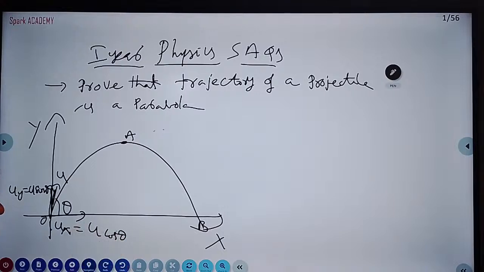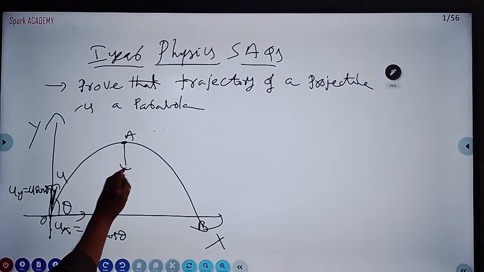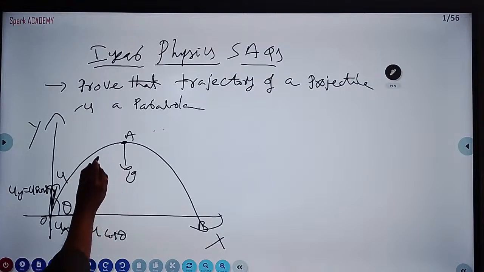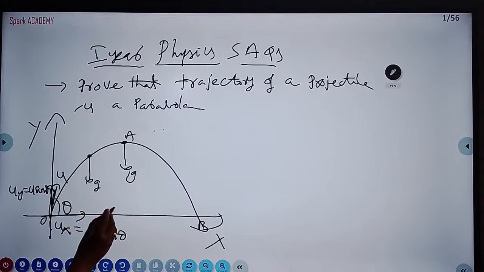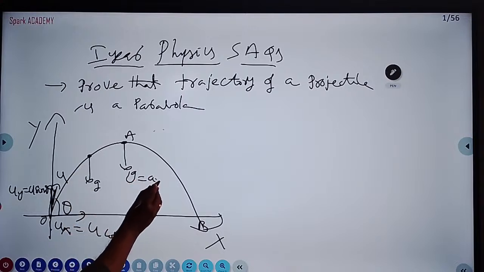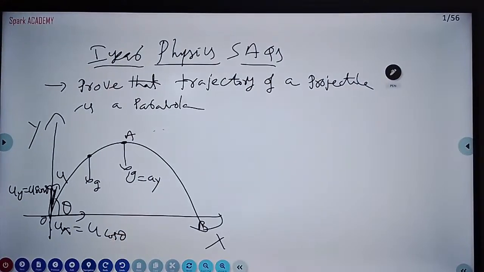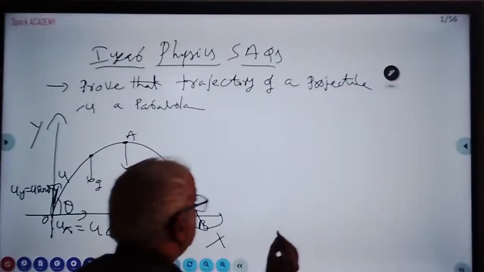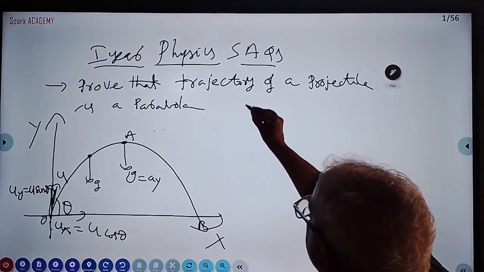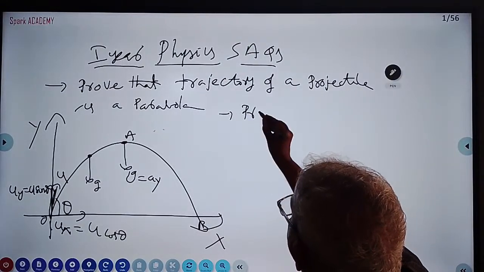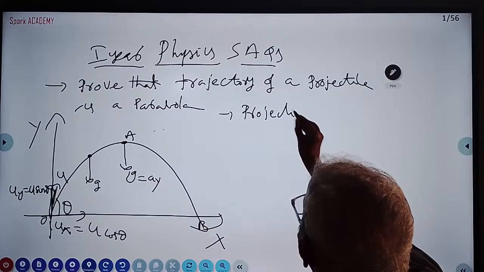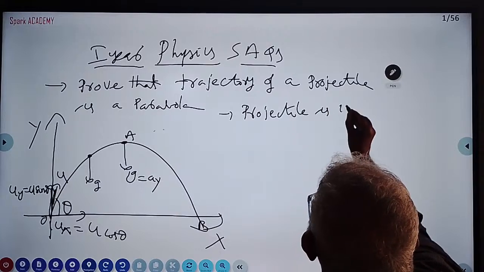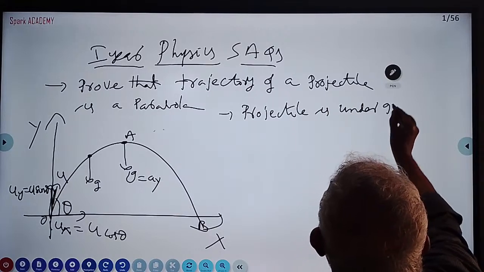So there is acceleration only in the y direction. The projectile will be under the influence of gravity only. So we have acceleration only in the y direction. The x direction acceleration is 0. So we write here: projectile is under the influence of gravity.